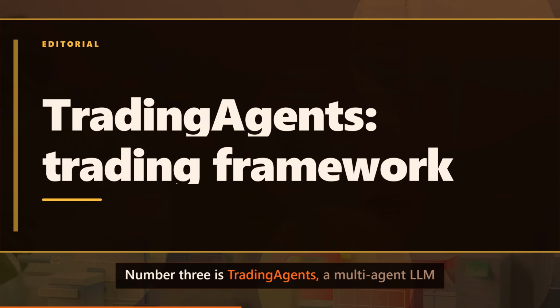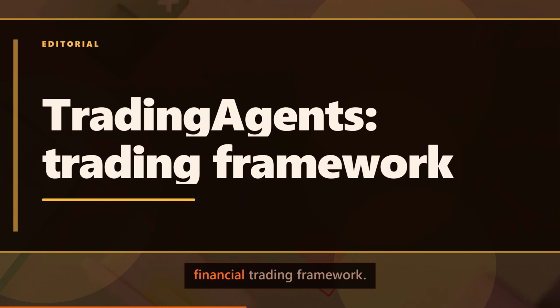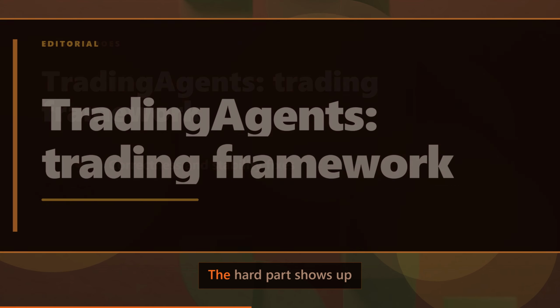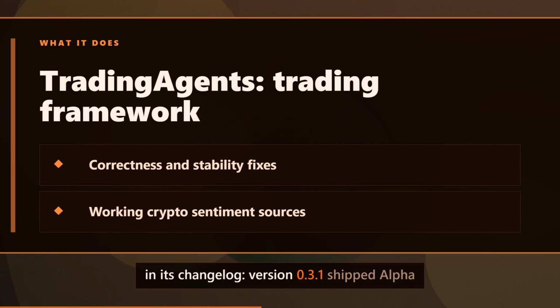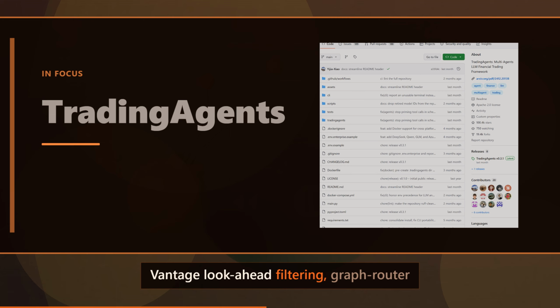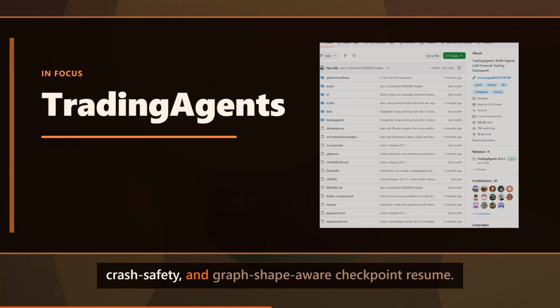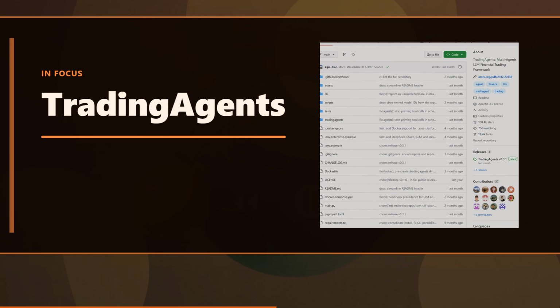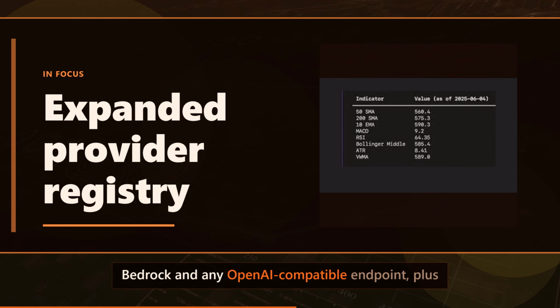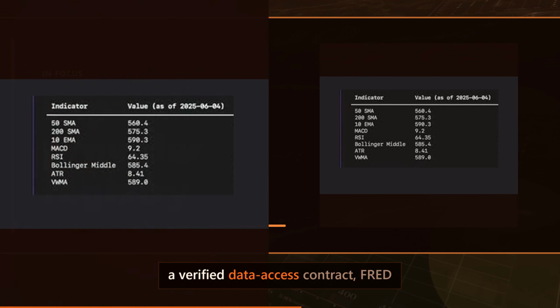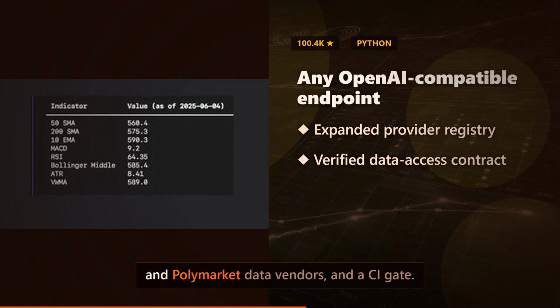Number 3 is Trading Agents, a multi-agent LLM financial trading framework. The hard part shows up in its changelog. Version 0.3.1 shipped Alpha Vantage look-ahead filtering, graph router crash safety, and graph shape-aware checkpoint resume. Version 0.3.0 released an expanded provider registry covering NVIDIA, Kimi, Grok, Mistral, Bedrock and any OpenAI-compatible endpoint, plus a verified data access contract, FRED and Polymarket data vendors, and a CI gate.